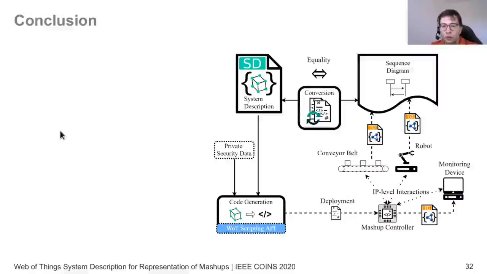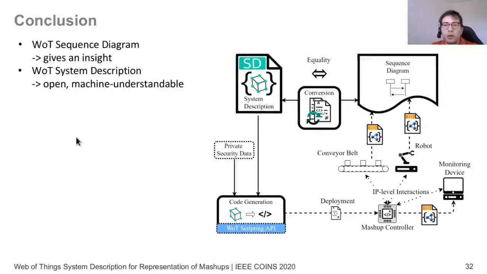So to conclude, in this paper we provide a sequence diagram based representation to give an insight into Web of Things mashups. We show that we could have a system description that represents the mashup in a way that is similar to the thing description. And importantly, we prove that both are interchangeable.